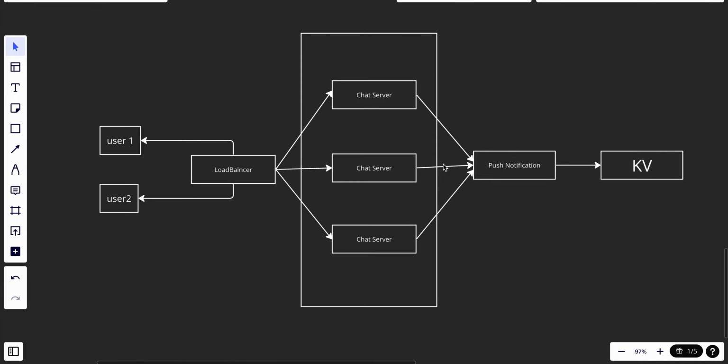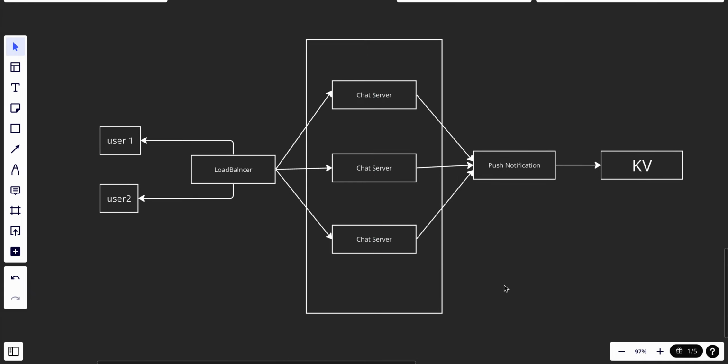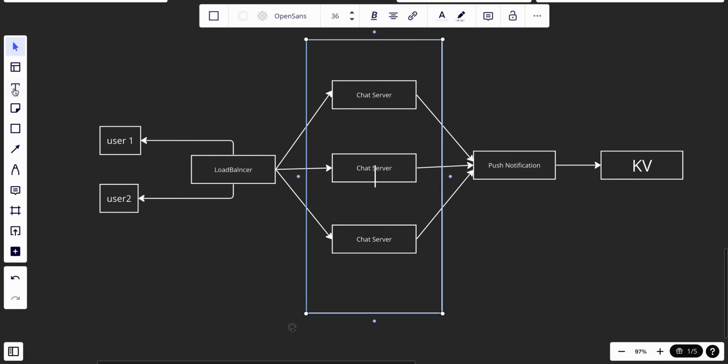So basically, for the service discovery, when the user is connecting with the load balancer and we are distributing the chat server, we need to find the perfect server for the user to connect with. So we can use something called Apache Zookeeper, which is a popular open source solution for service discovery, because we want to discover the best server for the user to connect with.